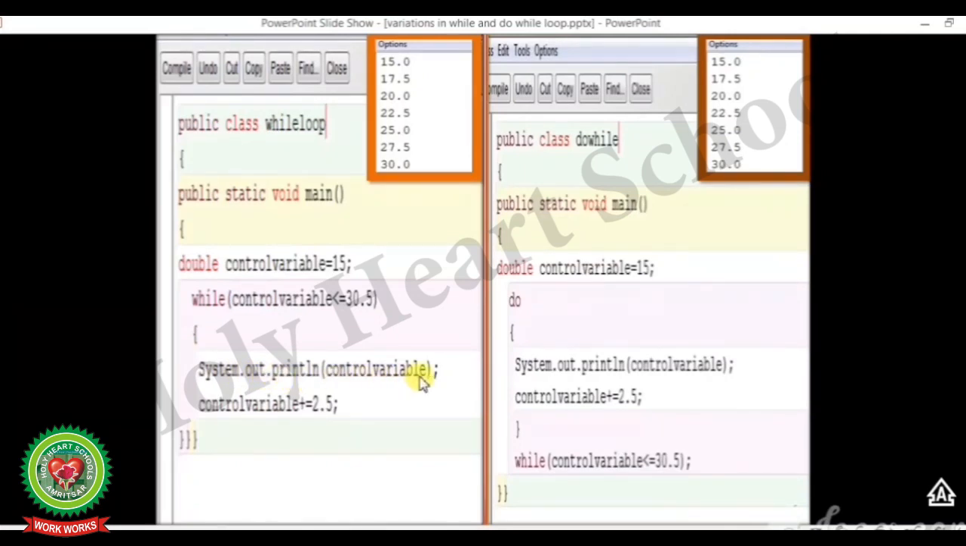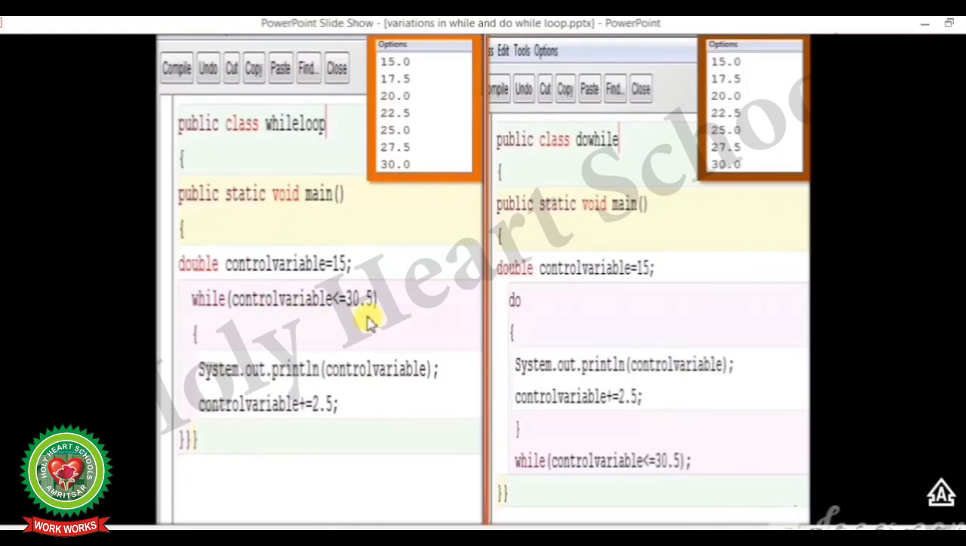System.out.println control variable. Here the value of control variable is printed, that is 15, and as control variable is of double type, that is decimal type, the first value printed is 15.0. After that, control variable plus equal to 2.5 semicolon. This statement means that whatever the value of control variable is, it will be incremented by 2.5. That will become 17.5. Now again the condition is checked, that is 17.5 less than equal to 30.5.